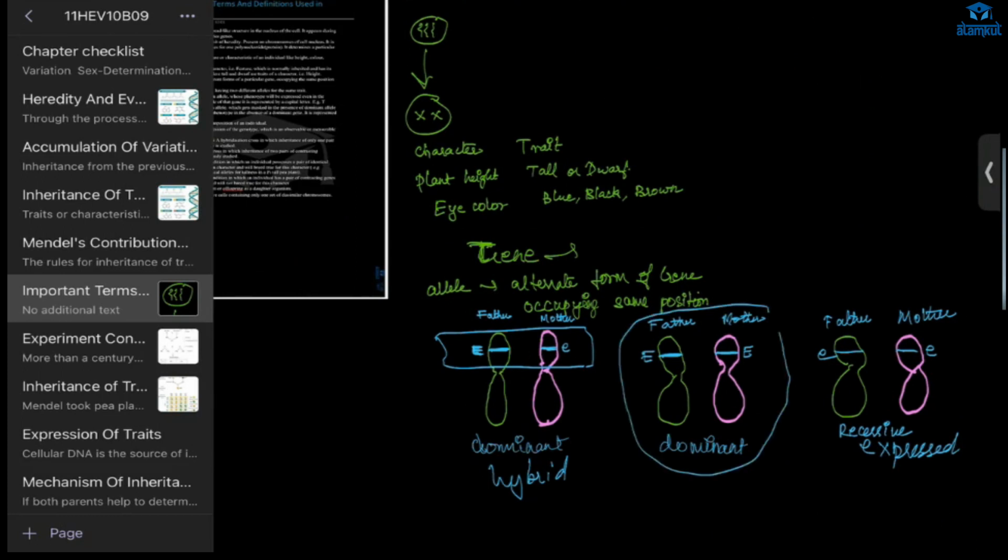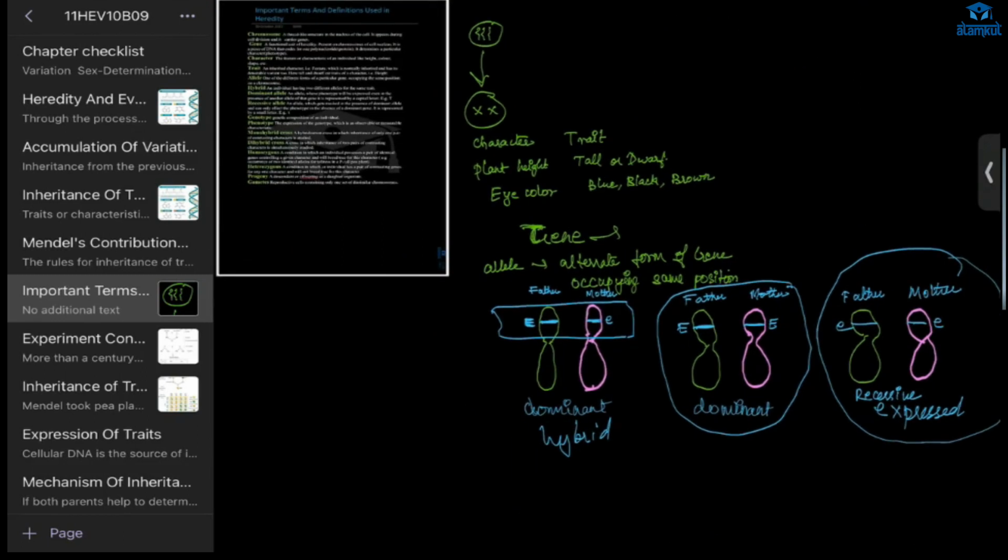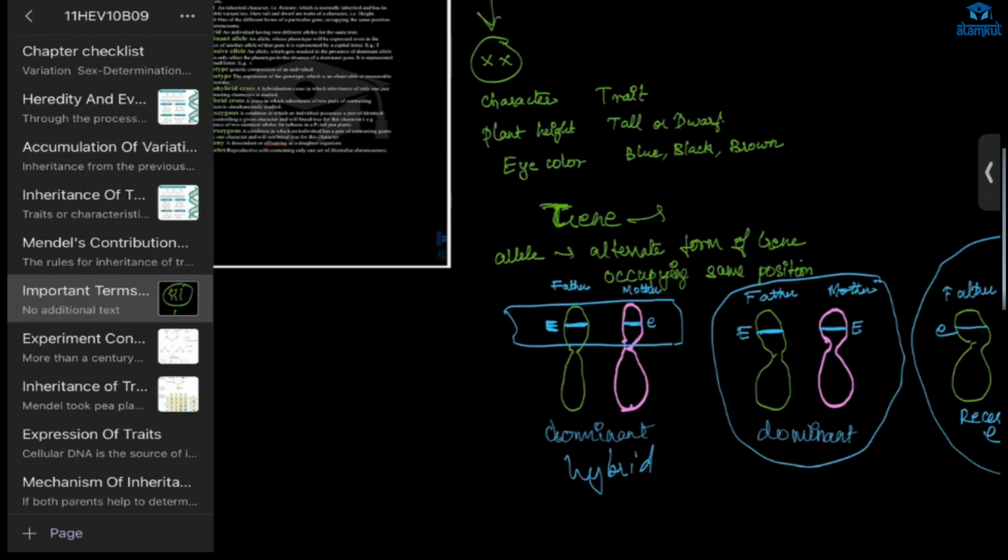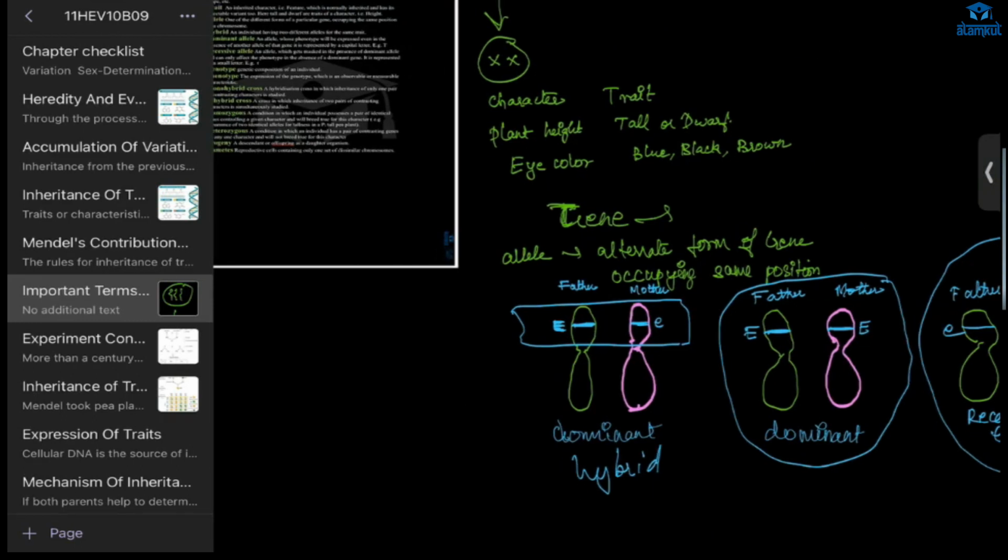This child and this child, they are homozygous, homozygote. And if there are different alleles, they are in heterozygous condition. When we are talking about the individual, we say zygote. When we are talking about the condition, we say zygous.